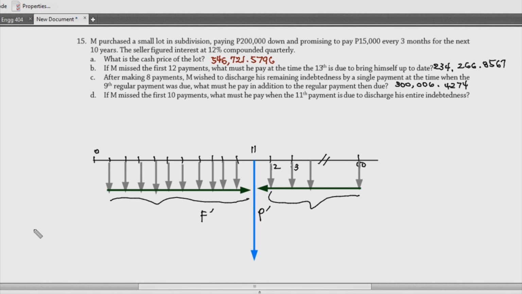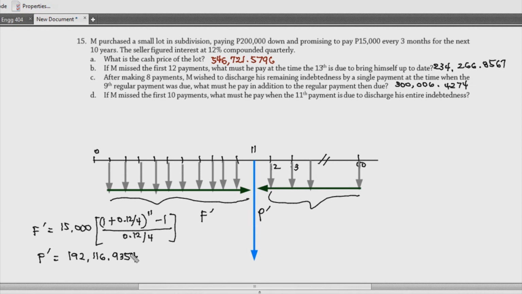Okay? So with this, if we need to find F prime, knowing that this is our annuity, and then we have to stop at the 11th payment, so that is 15,000 times 1 plus 0.12 over 4 raised to 11, kasi dun siya magbabayad dun sa last, and then minus 1 divided by 0.12 over 4. Okay? Now, for this, the value is equal to 192,116.9354. Okay? And then we can proceed in finding our P prime.